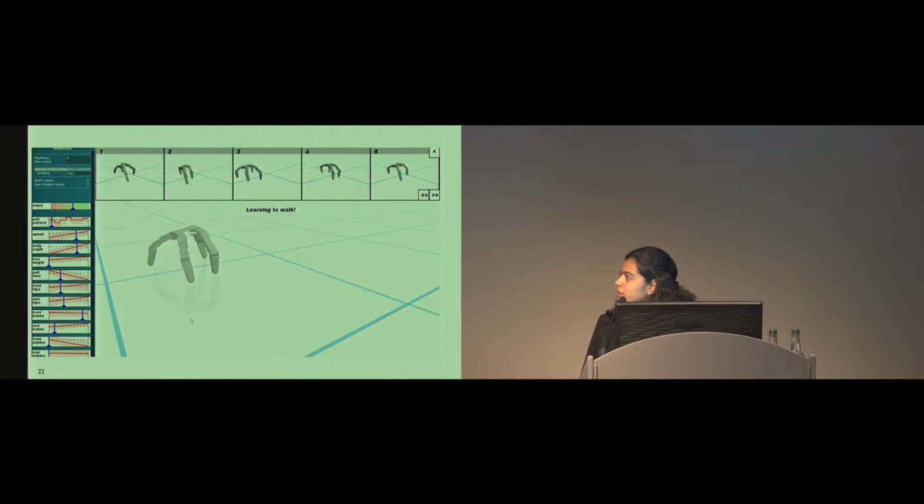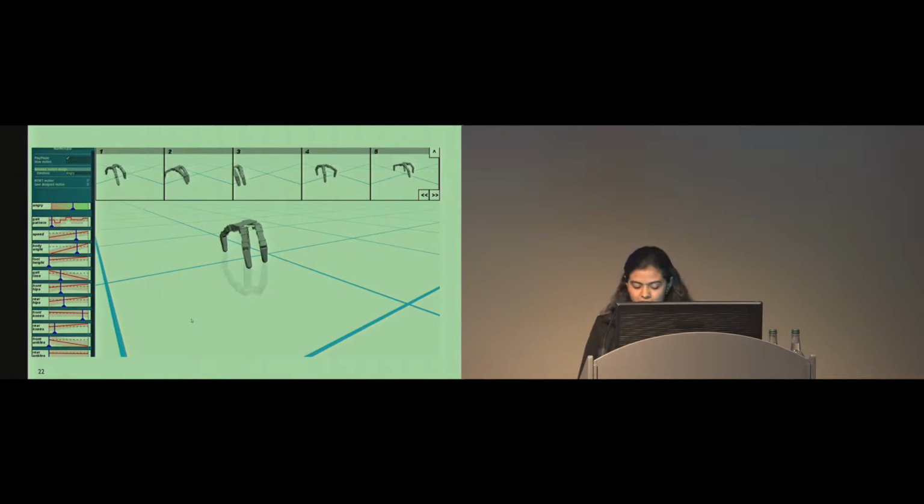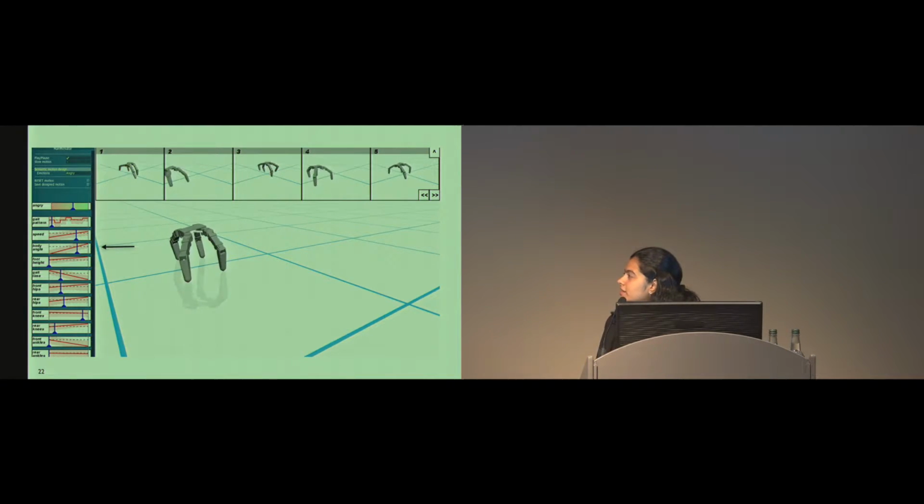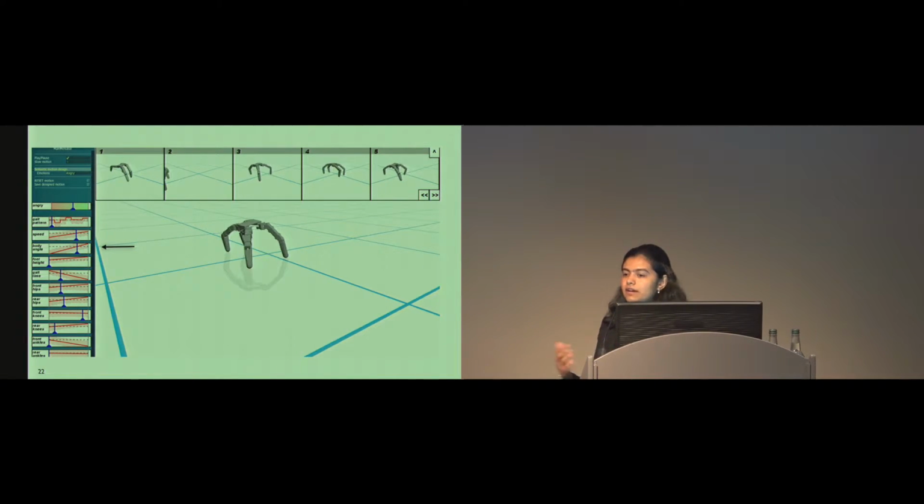So here the user is trying to create an angry-looking motion, and the user sees that the body angle has an effect on increasing the expression of anger. So the user modifies that parameter, and we see that that makes the robot look more angry. So as you see, by looking at the curves, the user to some extent also gets some understanding about how the parameters affect the motion.